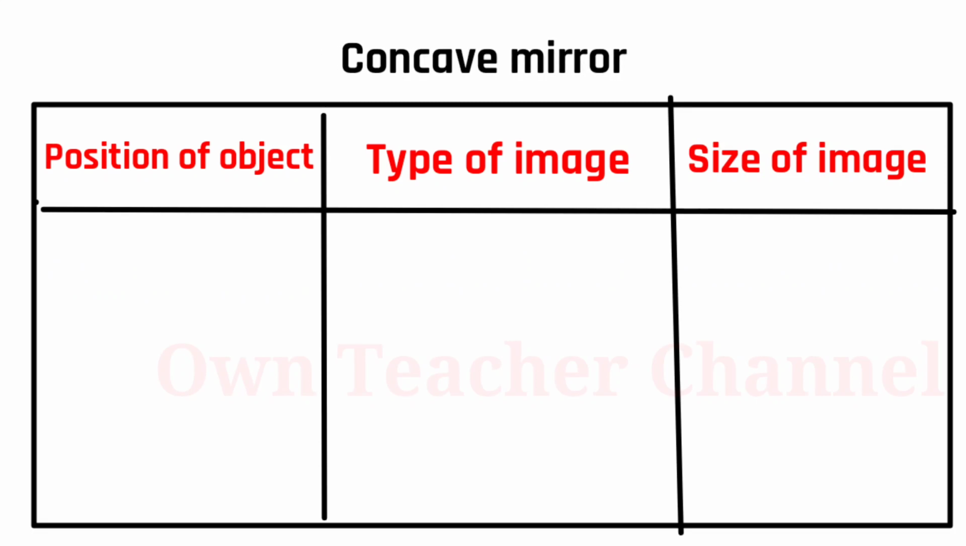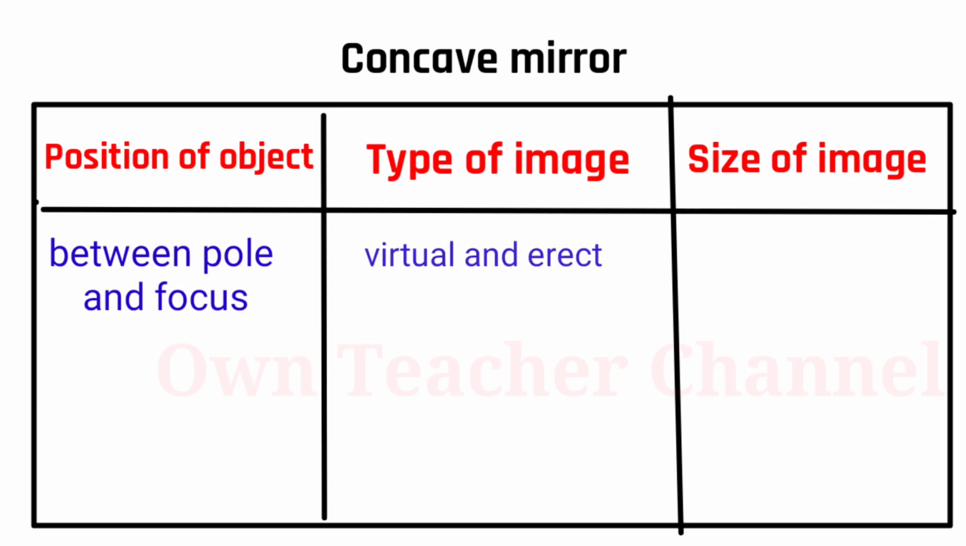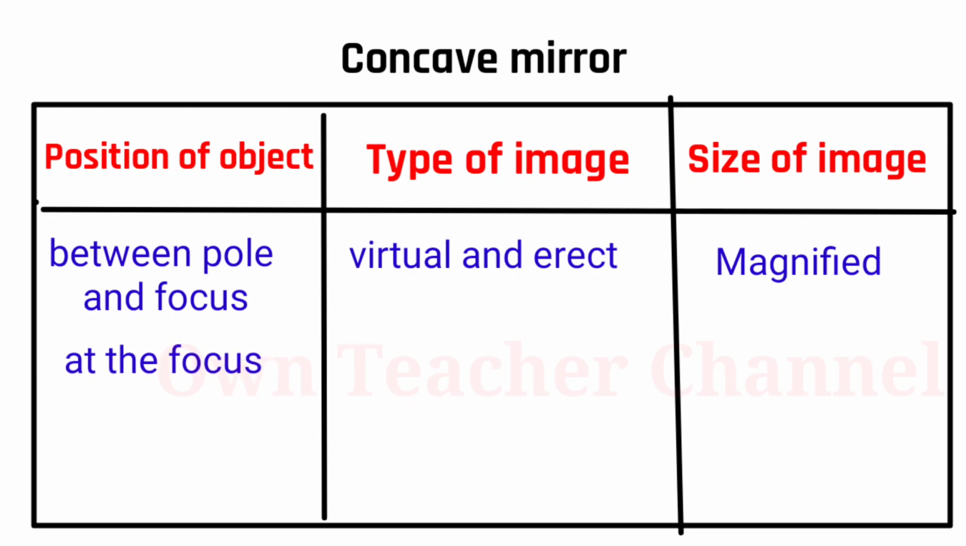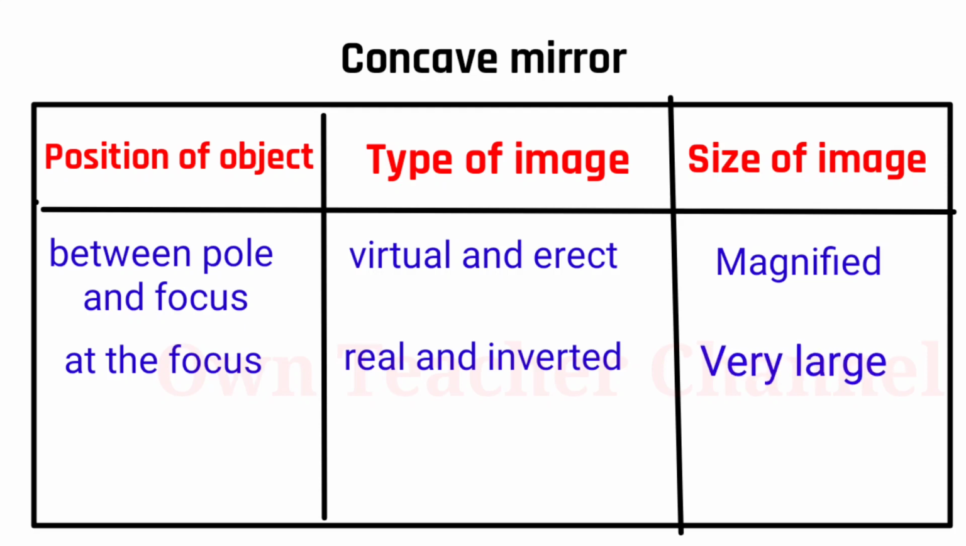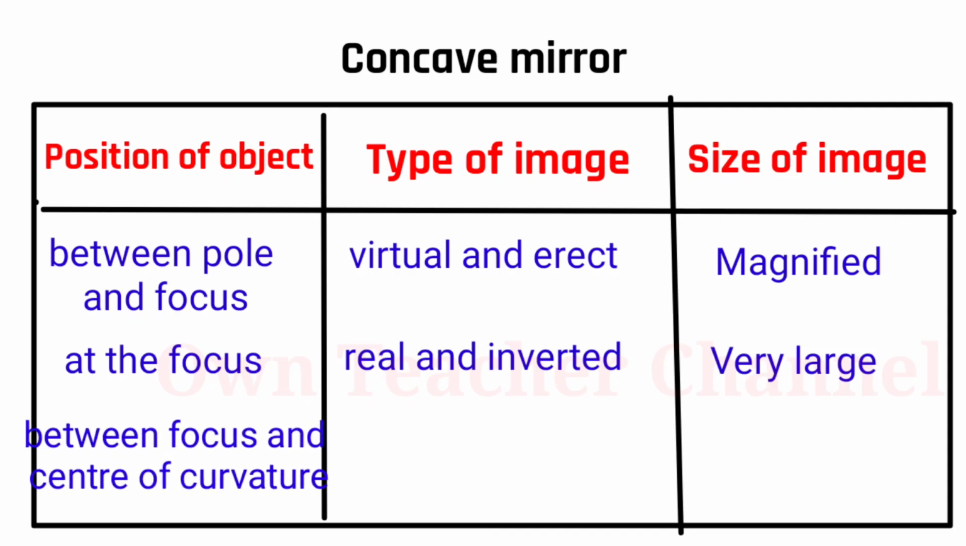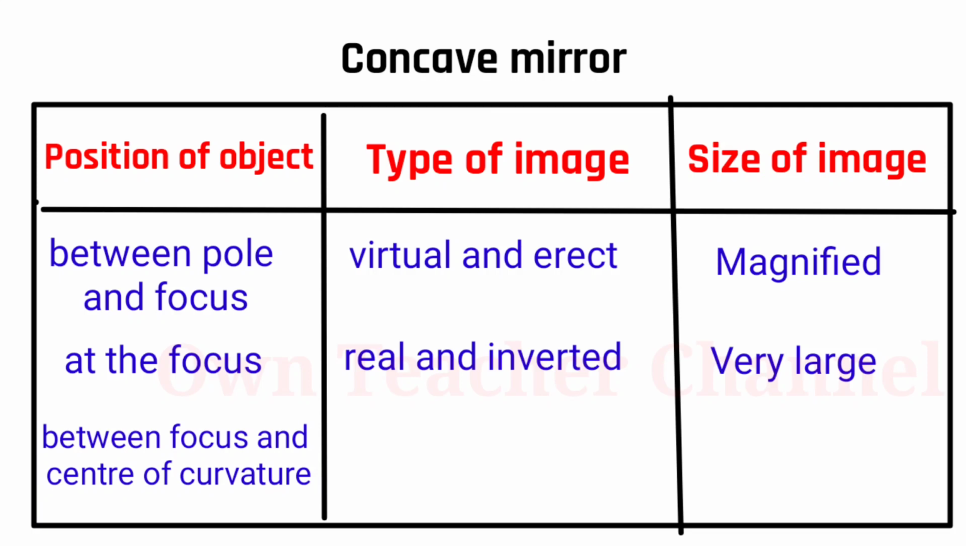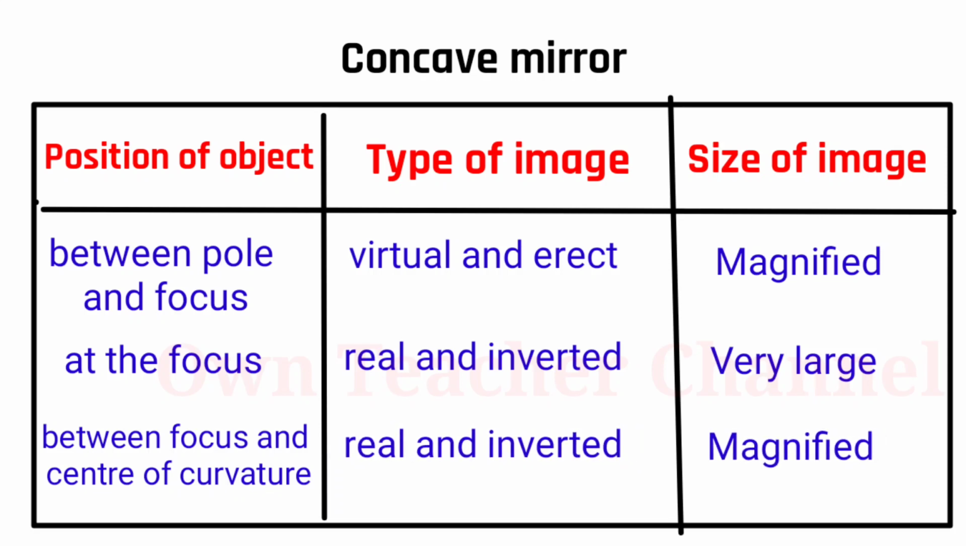In a concave mirror, if the object is kept between pole and focus, we will get an image that is virtual and erect, and the size of the image is magnified. If the object is kept at the focus, we will get an image that is real and inverted, and the size of the image is very large. If we keep the object between focus and center of curvature, we will get an image that is real and inverted, and the size of the image is magnified.